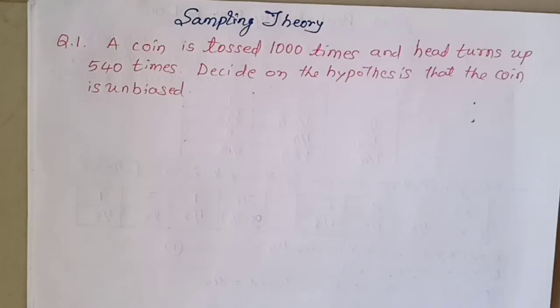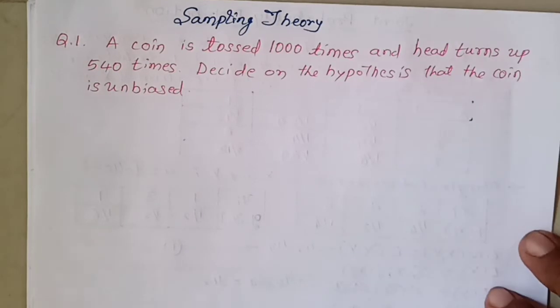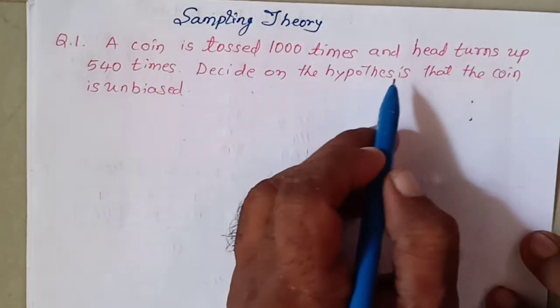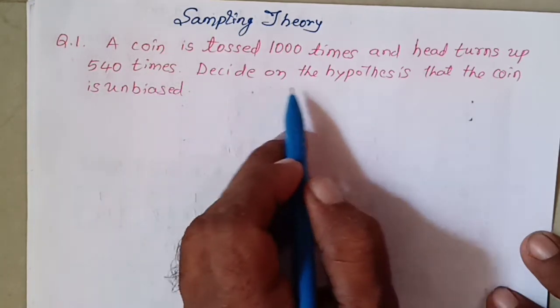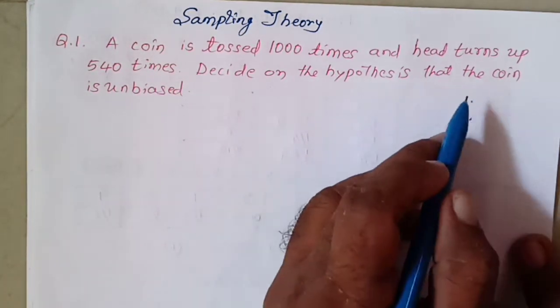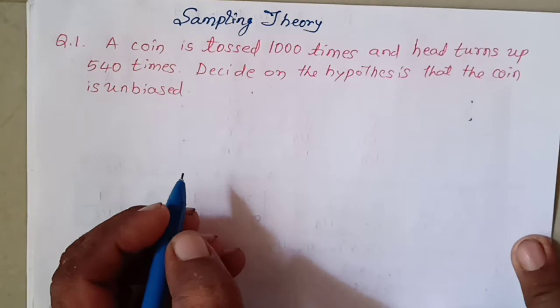So far we have discussed joint probability distribution in the probability chapter. Now in the next unit, sampling theory in probability. So directly going to one question. A coin is tossed 1000 times and head turns up 540 times. Decide on the hypothesis that the coin is unbiased.